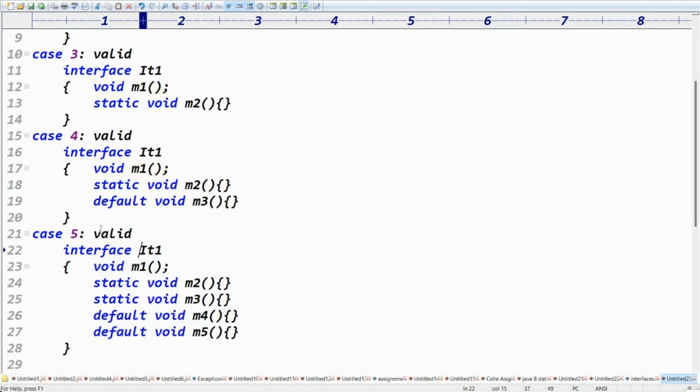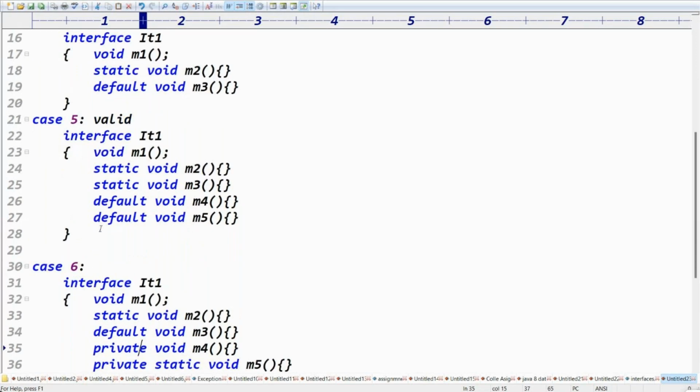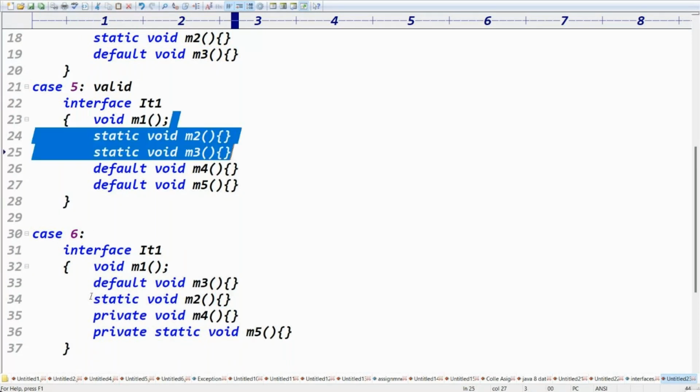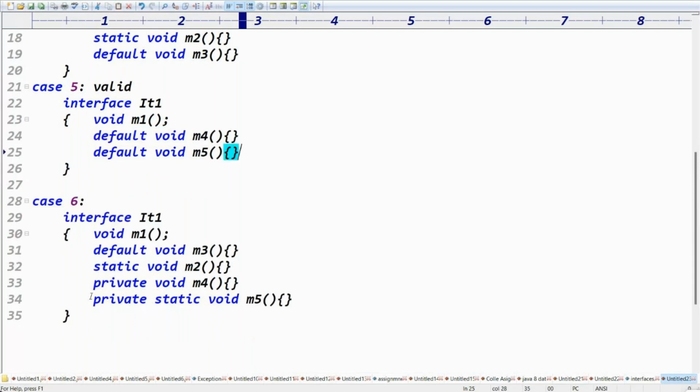The last case you can see, the sixth case. One abstract method is there. Static method, default method, private method. Default method, static method, private method, and what? Private static method. Get the point, right? Yes.